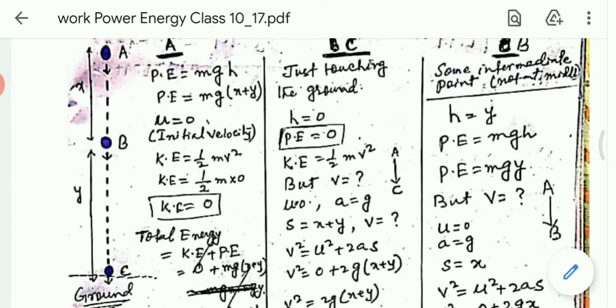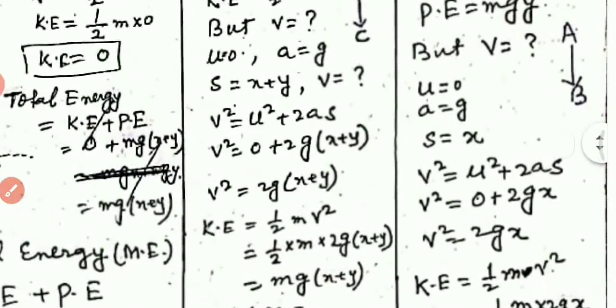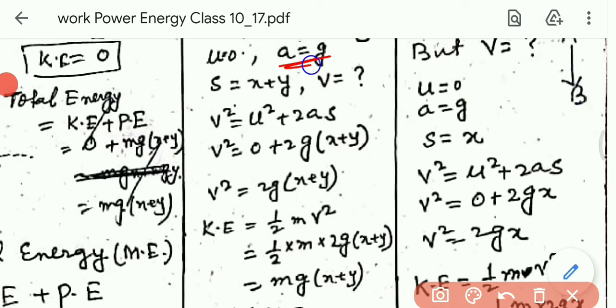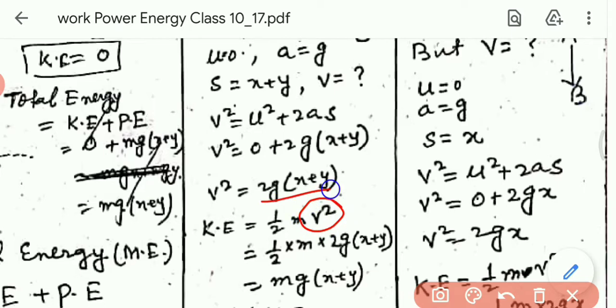So we get all the values. Now put the values. Here u equals 0 at the initial point, at the point A, the initial velocity is 0, and a equals g and s equals x + y. Now this becomes 0, and v² equals 2g(x + y). Now what is the kinetic energy? We know the formula for kinetic energy, 1/2 mv². Put the value, 1/2 m, where v² equals 2g(x + y).